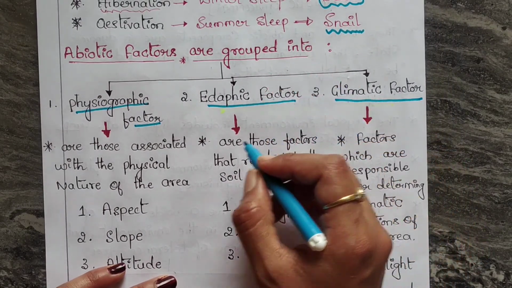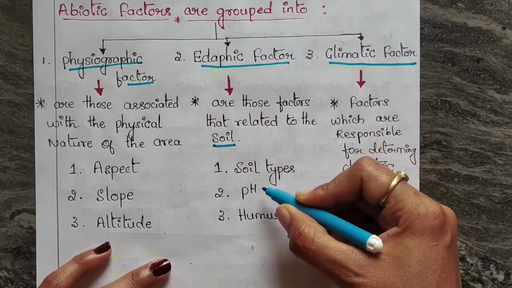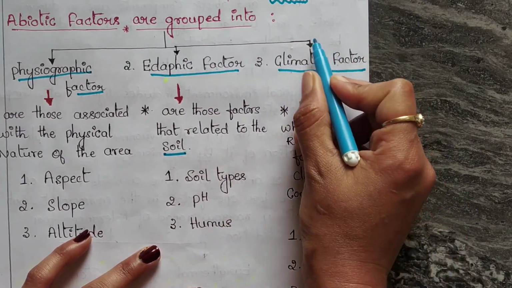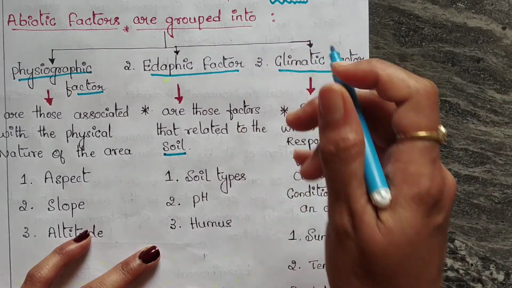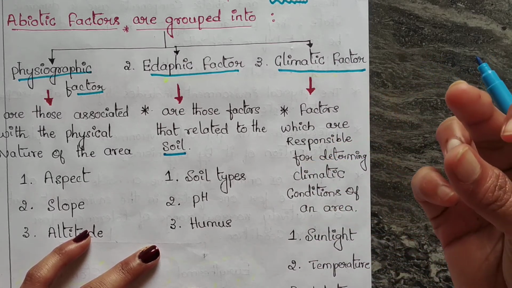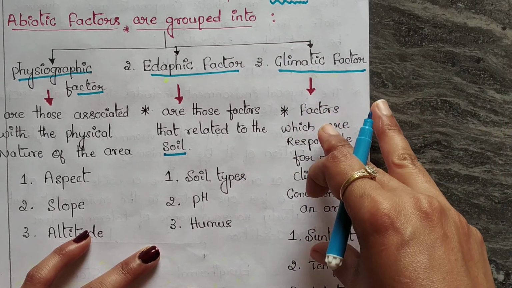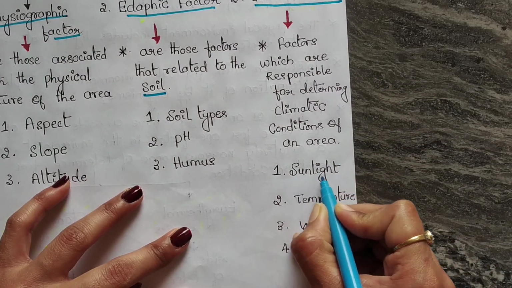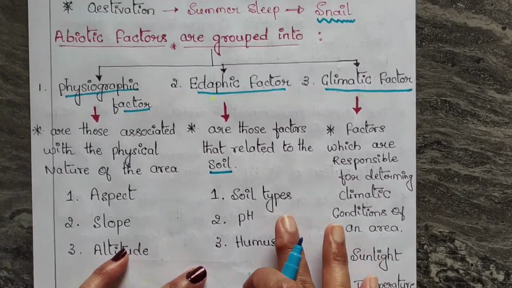Edaphic factor means factors related to soil. Those factors related to soil type, pH, and humus come under the edaphic factor. And climatic factor, as we all know, relates to climate. It means the climatic conditions of that area, whether it is the rainy season, very hot summer, or winter, or whether it has more sunlight or less sunlight. In the climatic factor, we look at the effect of sunlight, temperature, water, and gases.